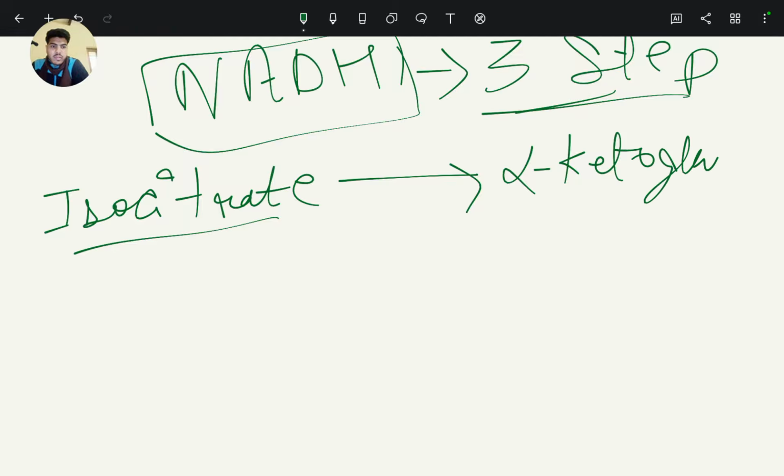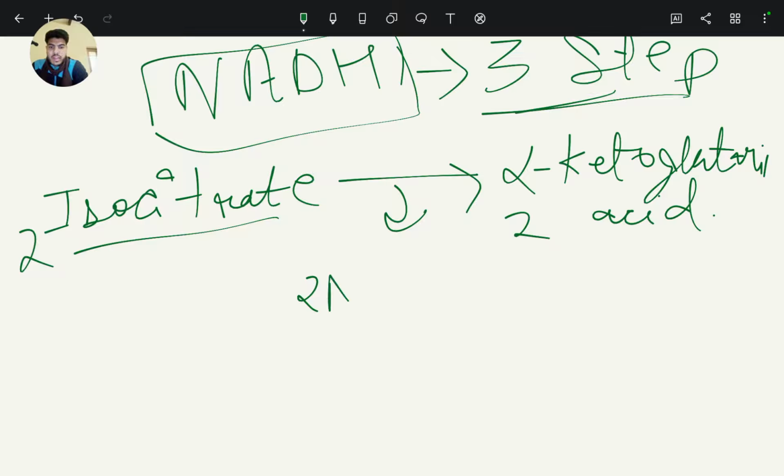If 2 molecules of isocitrate, then 2 molecules of alpha ketoglutaric acid form, then 2 molecules of NADH form.